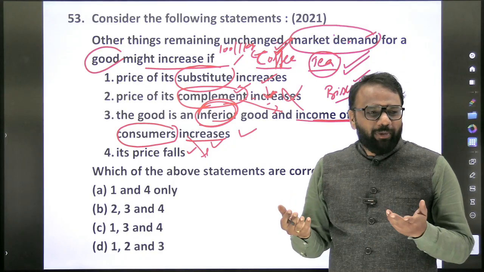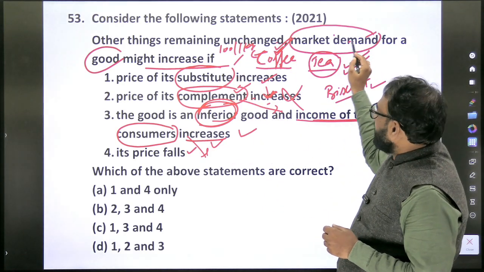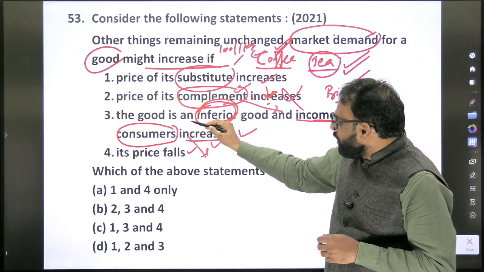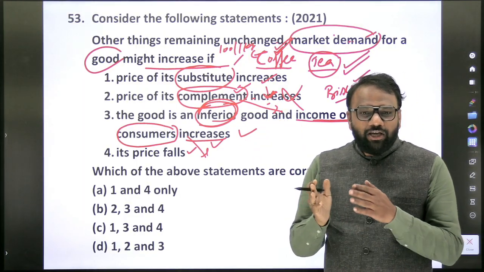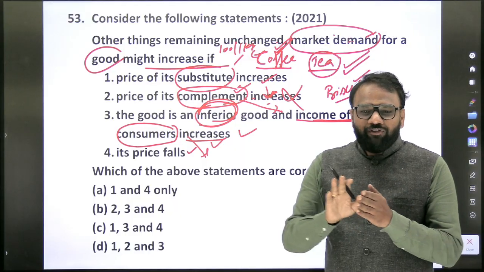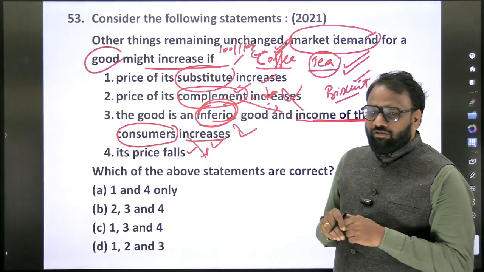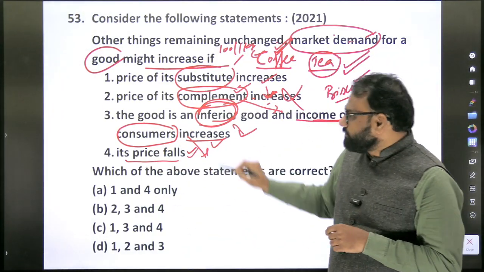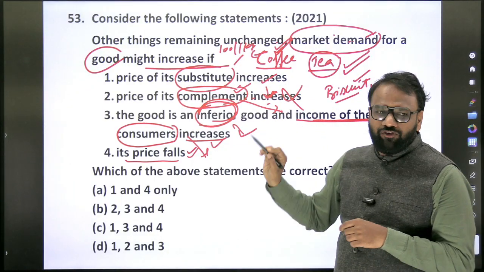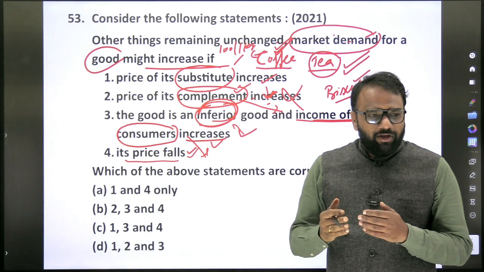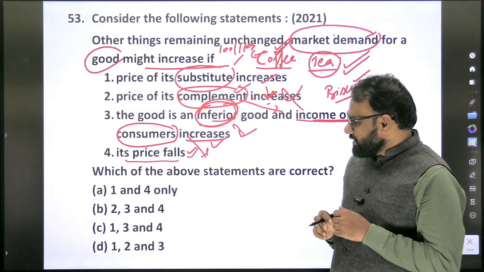As I have money, why should I have coffee? I'll have tea itself. When the income of the consumer increases, he will not go for an inferior good, he will prefer the superior one. Hence the third one is false. Its price falls: other things remaining unchanged, market demand for coffee might increase if its price falls. If the coffee price falls, obviously all will prefer the good which is available at a cheaper rate, so its demand will increase.